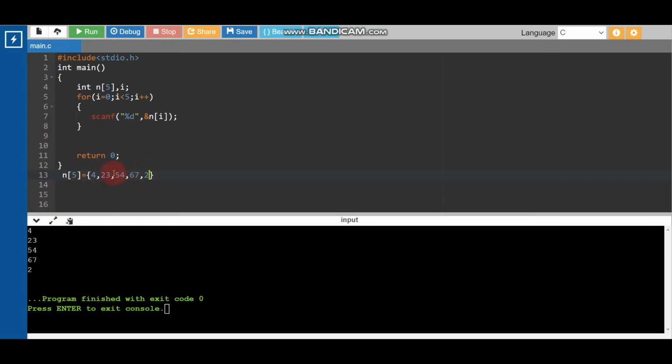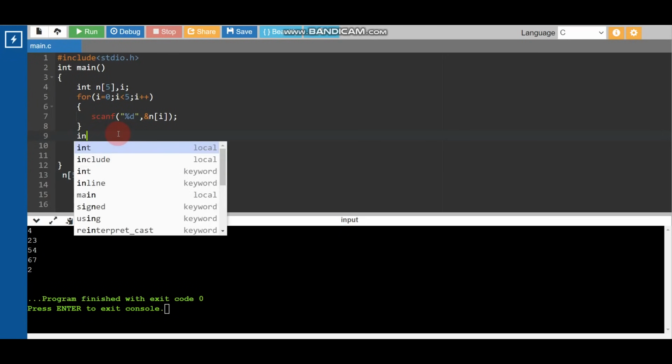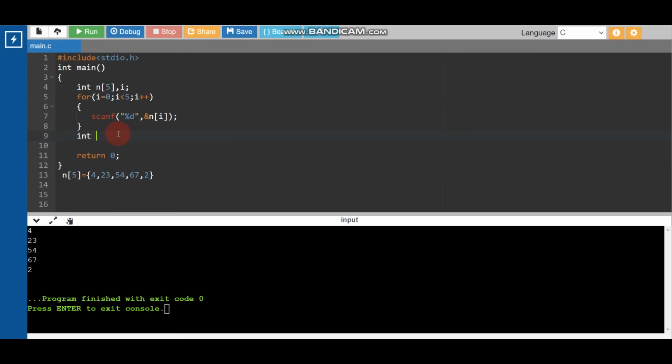Now what we need to do is find the largest value. So what is the largest value in this array? In this array 67 is the largest value. So let's write the logic. First let's declare an integer, and I'm naming it largest. This is the name of the integer.